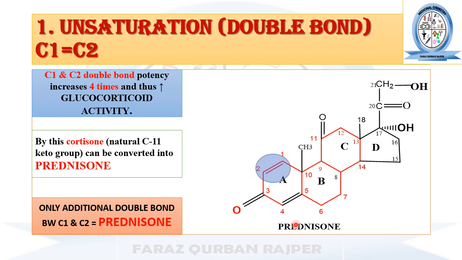So this is the chemical structure of prednisone. You may observe that it is almost similar to cortisone. The only difference is the presence of additional unsaturation between carbon number 1 and 2.